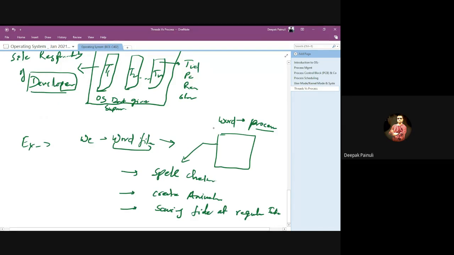Word processor is a main process, and these are the sub processes. So we can say these are the threads of the word processor, right?